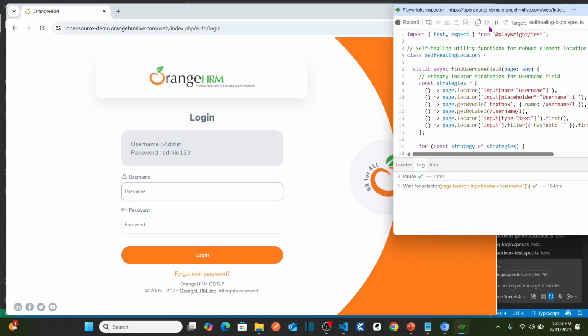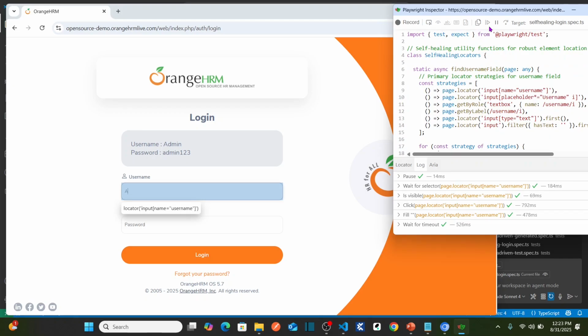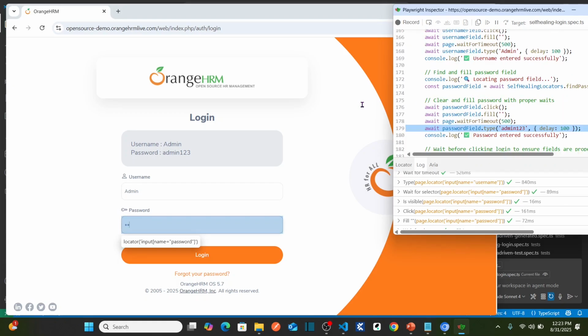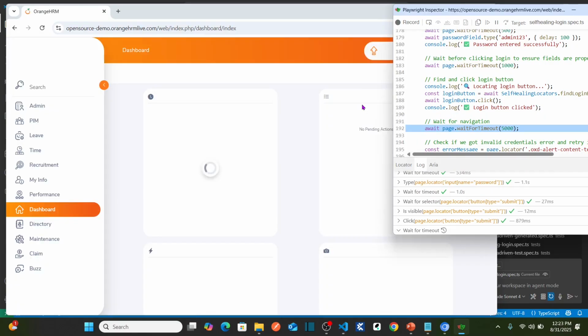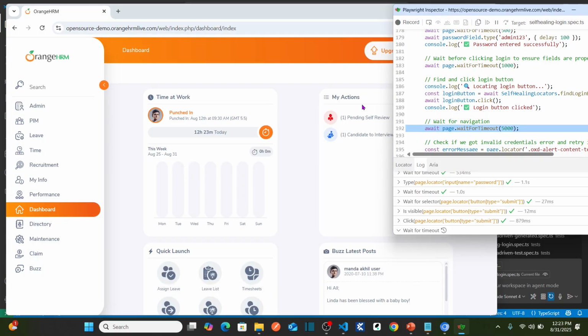Now resume the test. It entered the admin and then it entered the username and password. You can see here now it is successful.